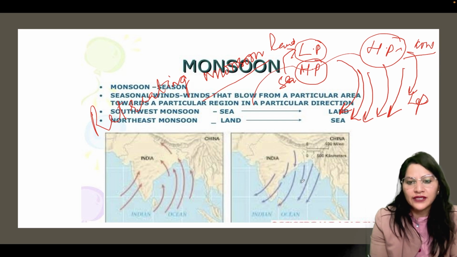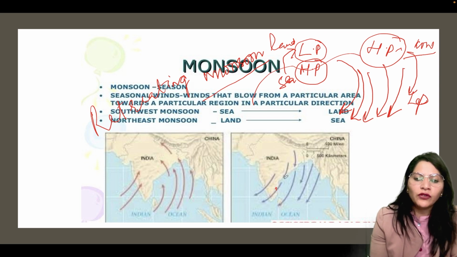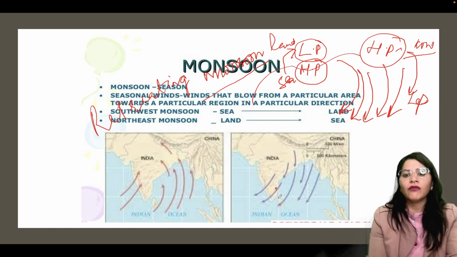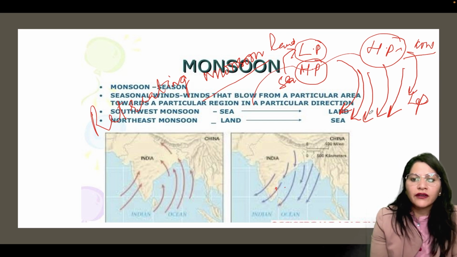But on entering the sea portion, they pick up some moisture, and the Tamil Nadu portion, which was earlier free of rain because of the parallel moving of south winds along the Tamil Nadu coast, here the northeast monsoon will pick up moisture and will shower rainfall, and this portion will get floods in the month of winters. This was the retreating monsoon and the advancing monsoons.